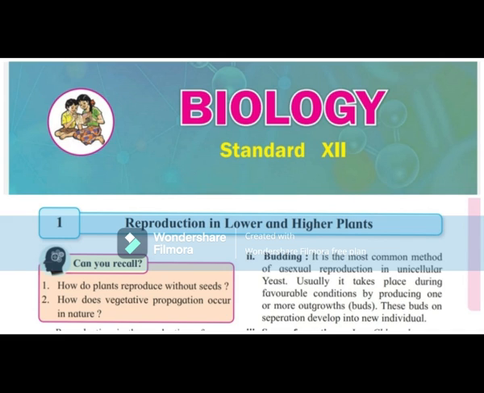Adaptations of anemophilous flowers. The flowers are small, inconspicuous, colorless, without nectar and fragrance, that is odor. The pollen grains are light in weight, dry, and produced in large numbers to increase the chance of pollination. Stigma is feathery to trap pollen grains carried by wind currents. Stamens are exserted with long filaments and versatile anthers. Stamens and stigma are exposed to air currents.